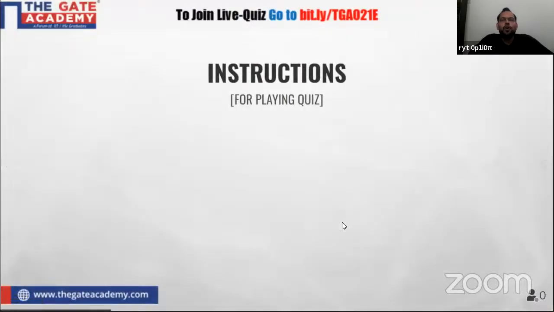Now, what is the first rule? First we need to know how we can play this quiz, how we can be the participants for this quiz. It is very easy. If you want to be one of the participants of this quiz, you will use 2 screens. I am again repeating here, there is a requirement of 2 screens. Either you can use 2 screens on the same mobile device or the laptop, or you can use 1 laptop and 1 mobile.